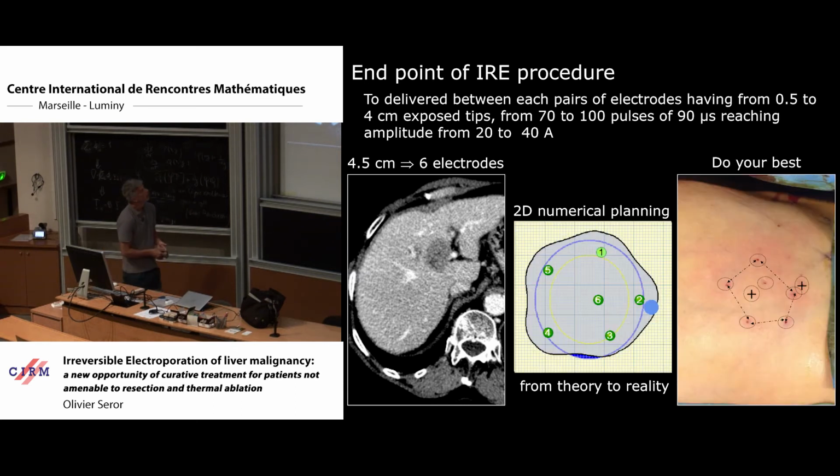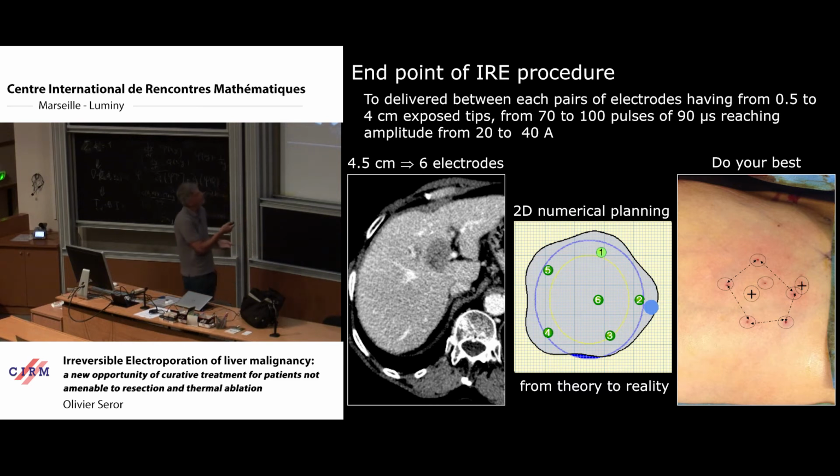But this tumor is inside a human body, and in the human body, we have to deal with anatomy. We are not able to follow this scheme strictly in a human body, because we have, for example, ribs, many things like that, we have colon, and we cannot pass all these structures.